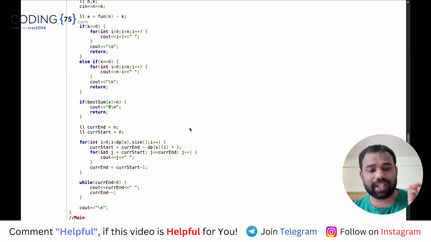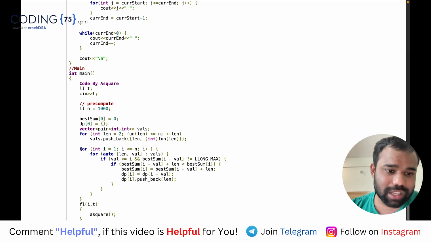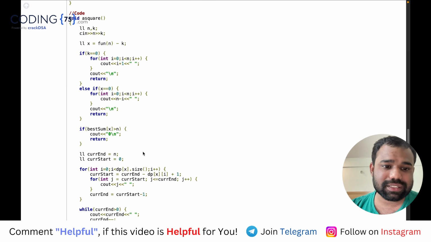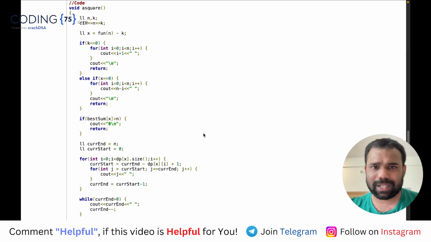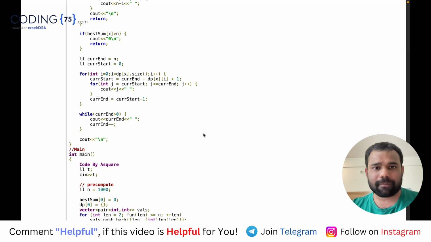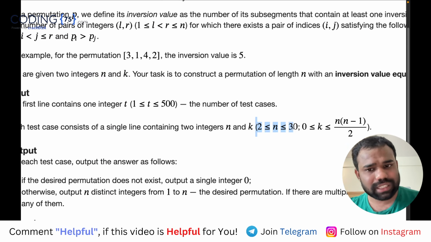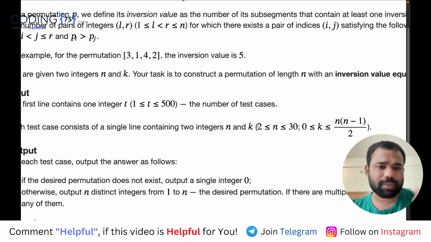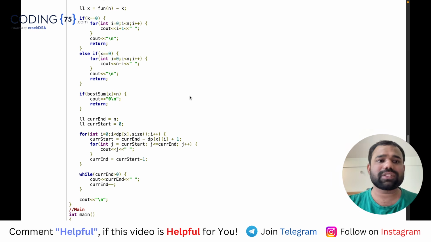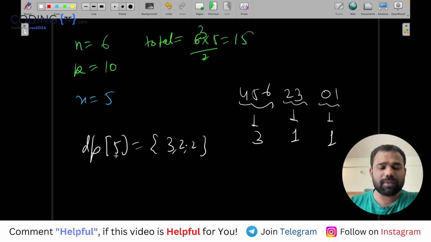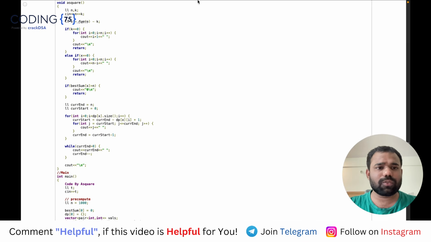So guys, this was a very difficult problem, I agree. There is pre-computation involved, there is dp involved, there is a good dp actually, then there is this logic involved, lots of things are there, and lots of thinking process was there. So this was a hard problem, I agree. I tried my best to explain. The main observation to make in this problem was that the constants are very low, and when constants are very low, you can think of approaches where you have to pre-compute. I checked for the possibility that for 5 what are the possibilities, 3, 2, 2 whatever, and then I solved it. Okay, so cool guys, this is how I solved the 4 problems.